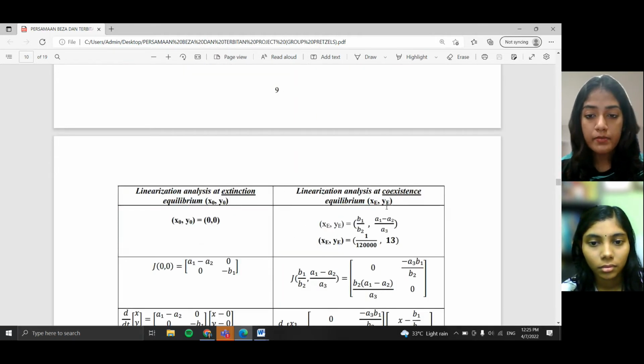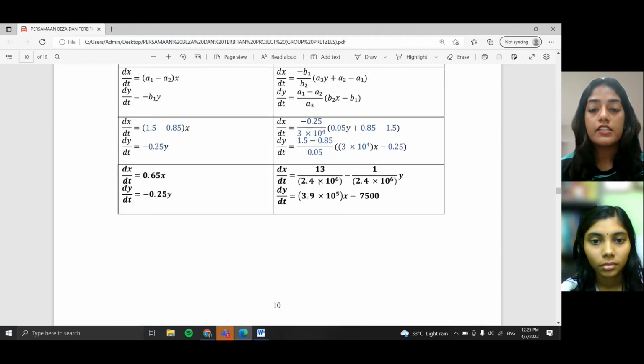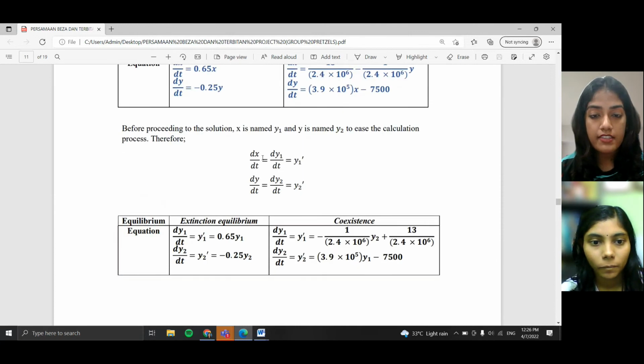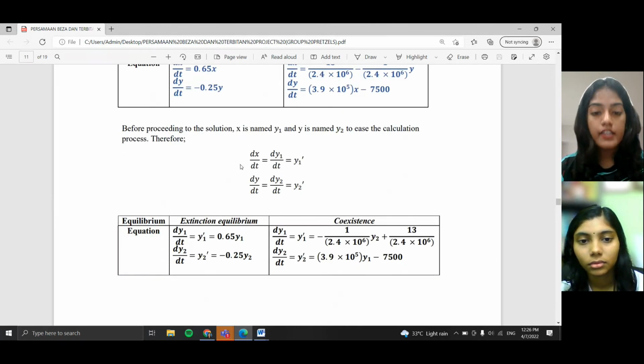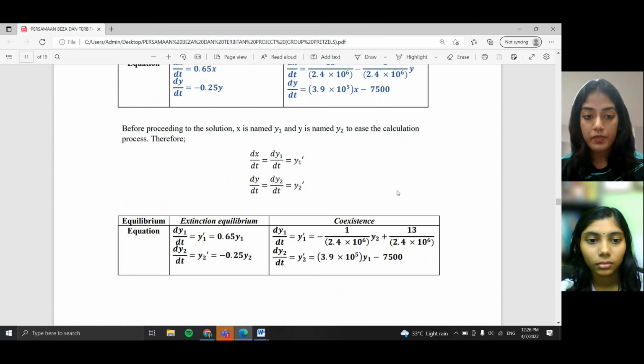For coexistence equilibrium, we obtain dx over dt equals 13 over 2.4 times 10 to the power 6 minus 1 over 2.4 times 10 to the power 6 y, and dy over dt equals 3.9 times 10 to the power 5 x minus 7500. Before proceeding to the solution, x is named y1 and y is named y2 to ease the calculation process. Therefore, dx over dt equals dy1 over dt equals y1 prime, and dy over dt equals dy2 over dt equals y2 prime.